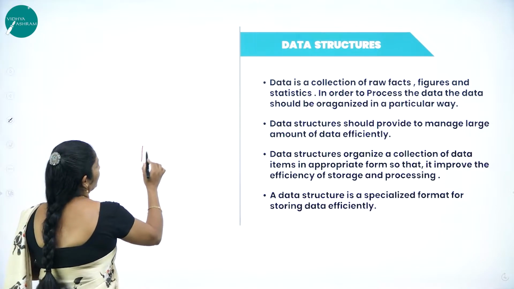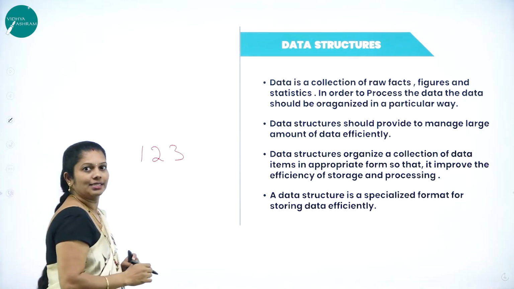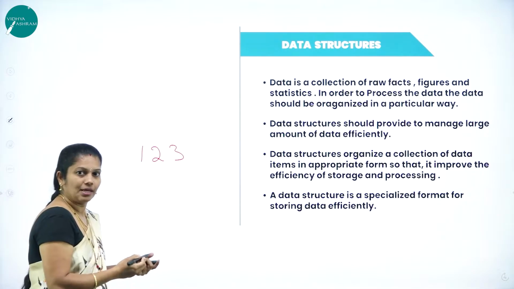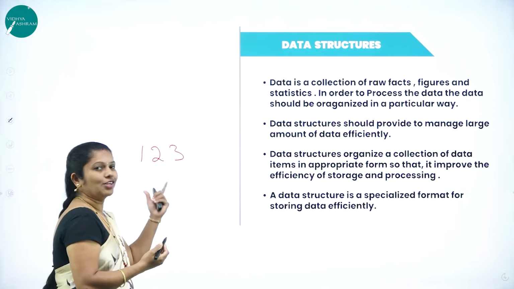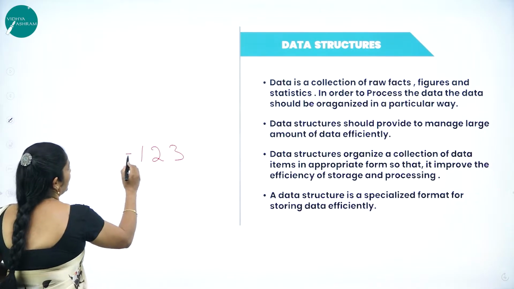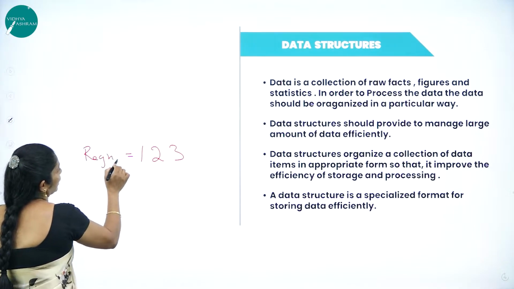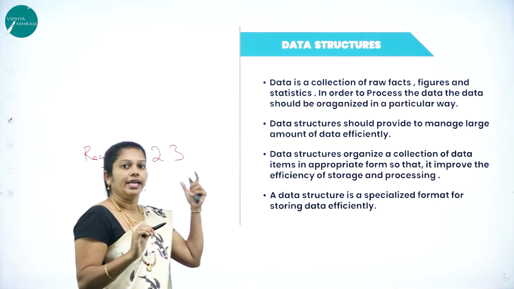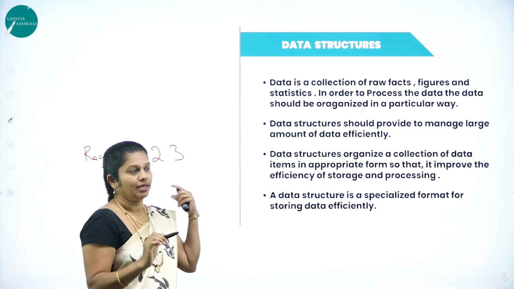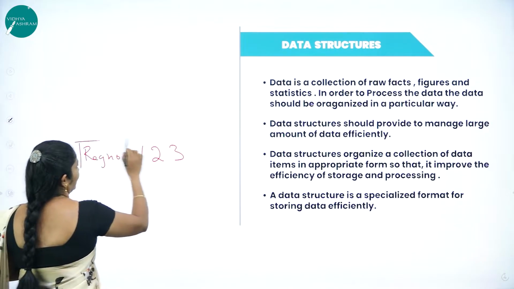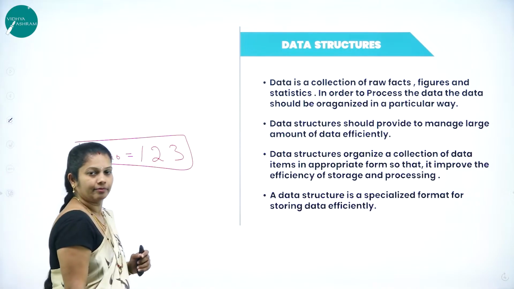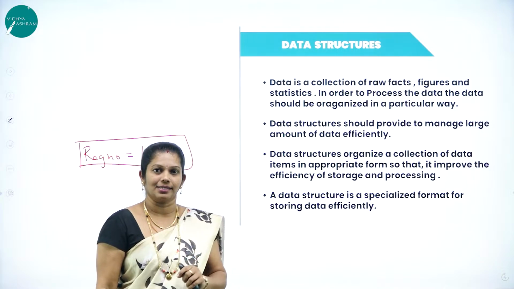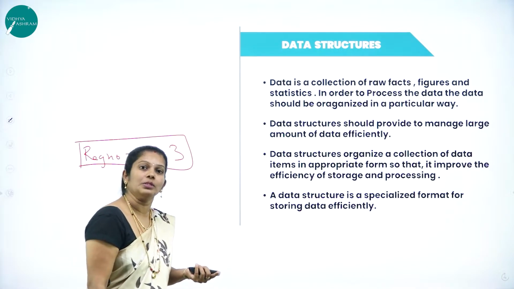For example, if I write 123, then it is data, because here it does not give any specific meaning. It could be a bus number, a phone number, it is raw material. If I write register number equals 123, then it is information, because information has a specific meaning. Now we can identify that the register number is 123. Data is raw facts, figures and statistics, whereas information is processed data.